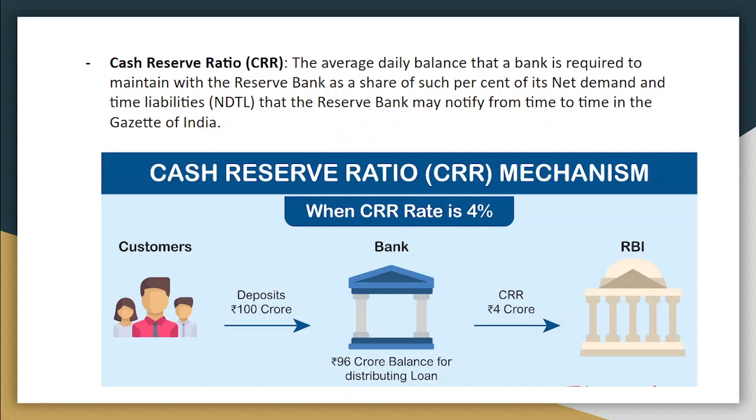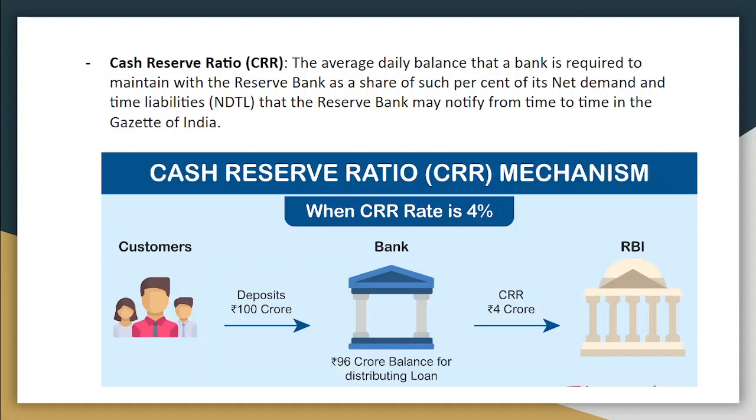First is the reserve ratio, the cash reserve ratio, we call it CRR also. It is the average daily balance that a bank is required to maintain with the Reserve Bank as a share of such percent of its net demand and time liabilities that the Reserve Bank may notify from time to time in the Gazette of India. We call it CRR.